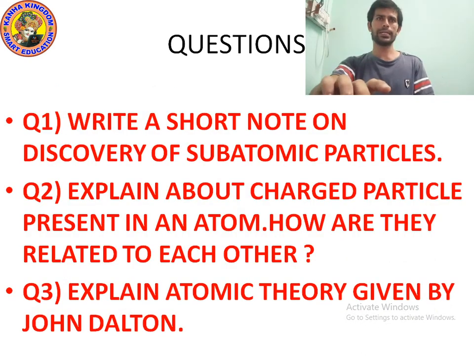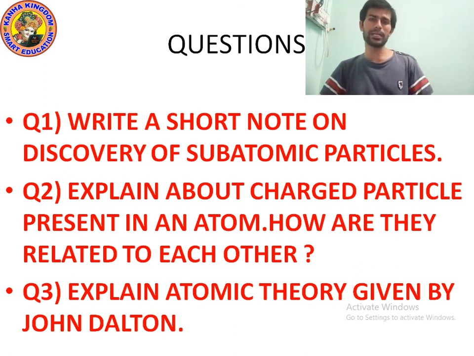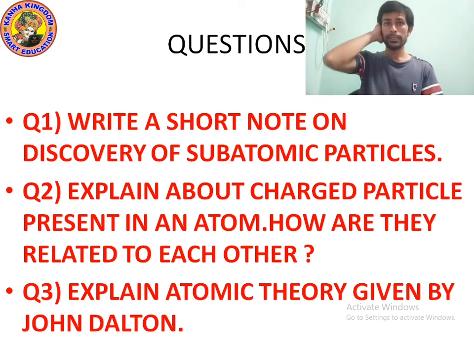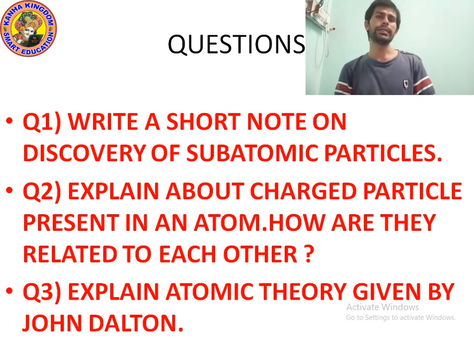Okay, question number 1. Write a short note on the discovery of subatomic particles. I already told you, but let me explain again. In 1900, J.J. Thomson discovered the presence of a negatively charged particle called the electron in the atom. In 1886, E. Goldstein Rutherford discovered a new radiation in gas discharge and called them canal rays. These rays were positively charged. This later led to the discovery of the positively charged particle called the proton in the atom. And in 1932, James Chadwick discovered the presence of a particle having no charge in the atom, called the neutron.